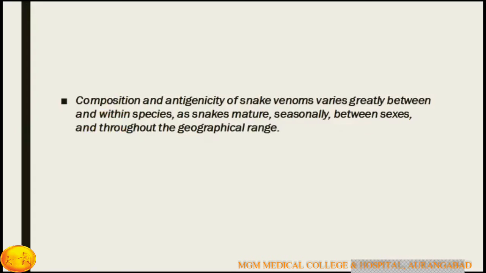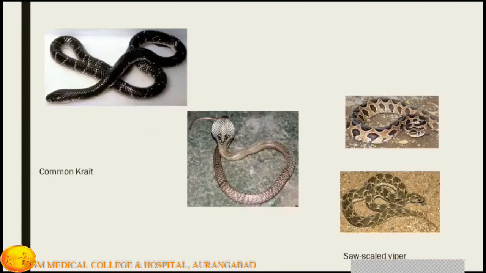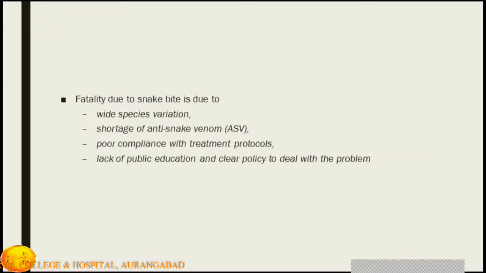The composition and antigenicity of snake venom varies greatly between venomous species, and with snake maturity, seasonality, between sexes, and throughout the geographical range. Again, these are the four common pictures of common poisonous snakes. Fatality due to snake bite is due to wide species variation, shortage of anti-snake venom, poor compliance with the treatment protocol, lack of public education, and lack of a clear policy to deal with the problem.